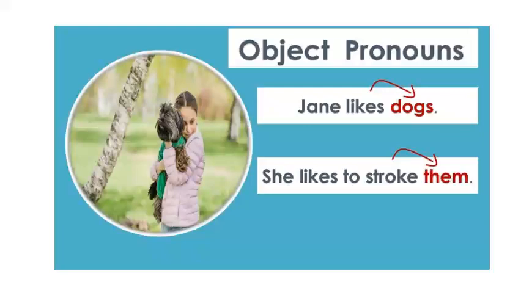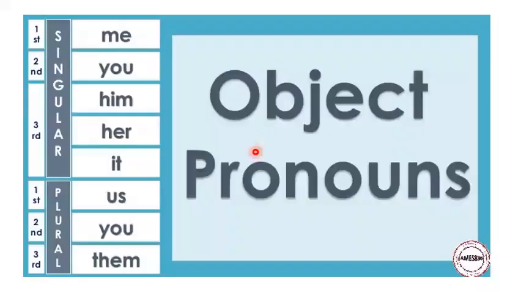Now let's learn about object pronouns. The first person singular object pronoun is me, second person singular is you, third person singular is him, her or it. The first person plural object pronoun is us, the second person object pronoun is you, and the third person object pronoun is them.